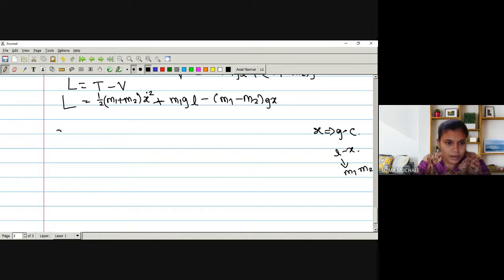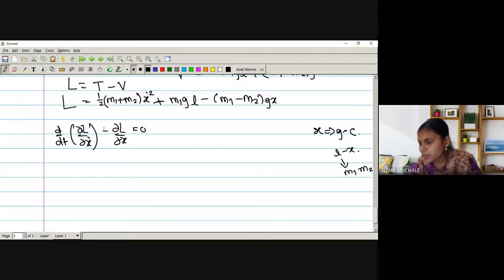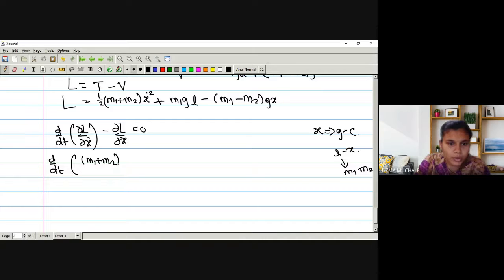So we have the Lagrange's equation of motion. Can I write it directly with x only? Dou L by dou x dot, minus dou L by dou x, is equal to 0, as it is a conservative case because no dissipative forces are given to us. So now we have to just find the derivative of L with respect to x dot. What is the derivative? 1 upon 2, this 2 will get cancelled. We have (m1 plus m2), and this is x dot, so the 2 from x dot squared will get cancelled with this 1 upon 2.